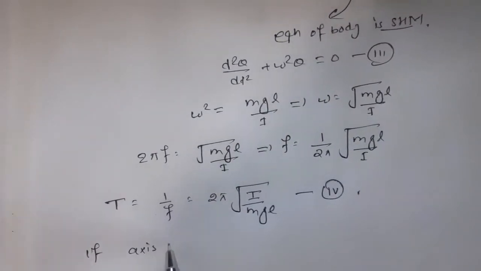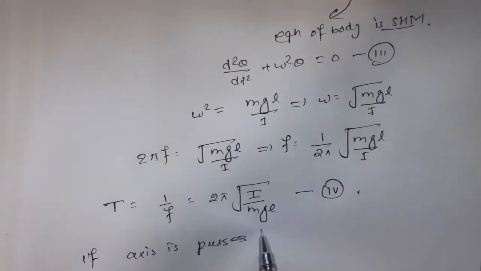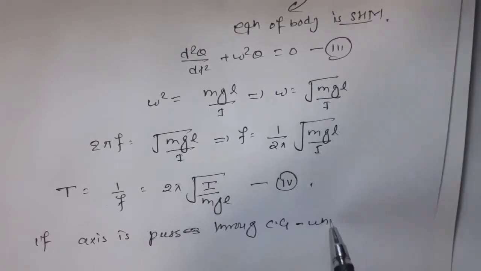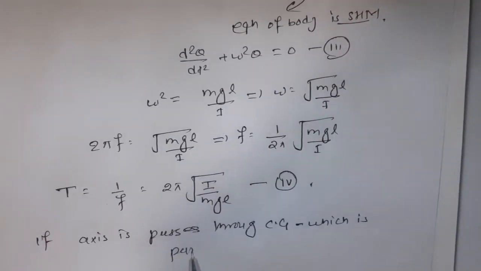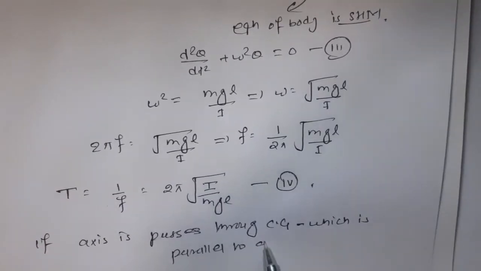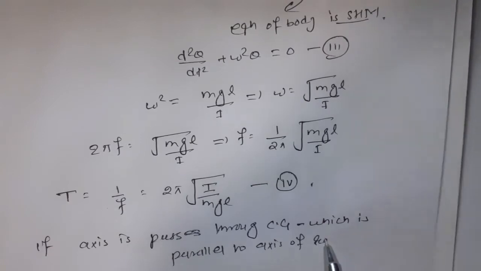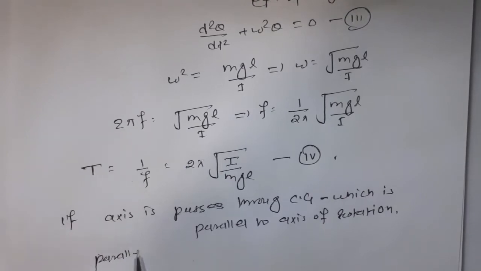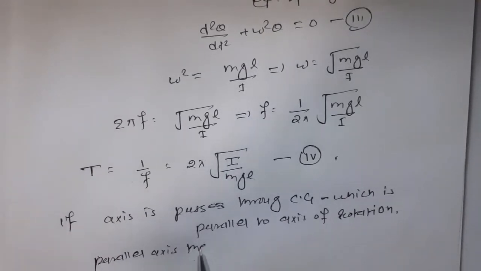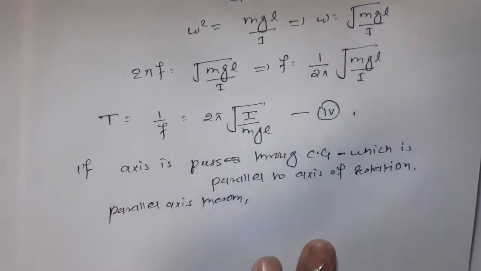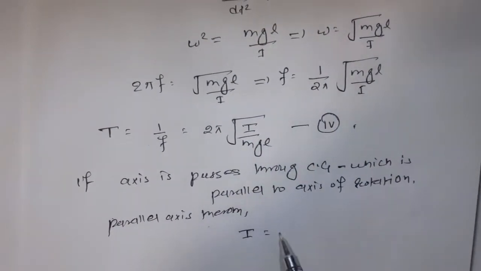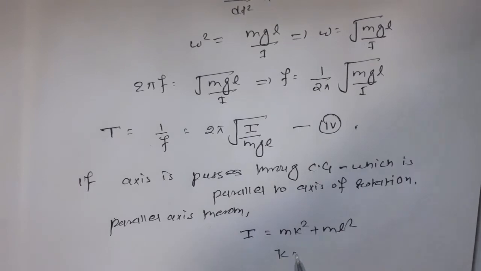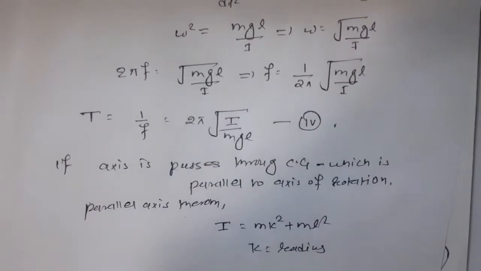If an axis passes through the center of gravity parallel to the axis of rotation, then using the parallel axis theorem, the moment of inertia is equal to mk square plus mL square, where k is the radius of gyration.